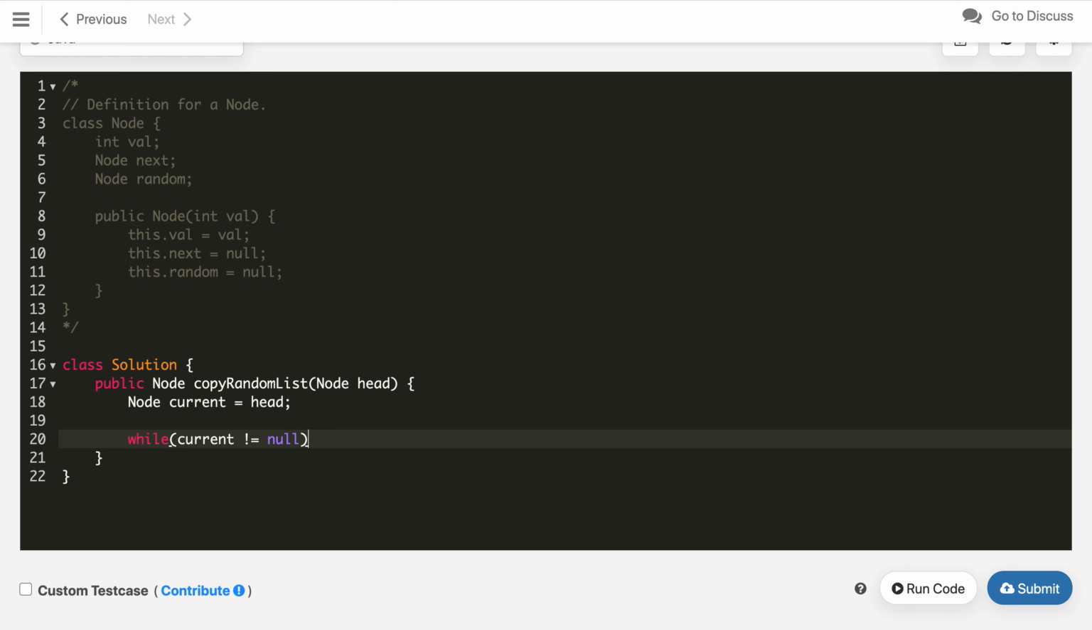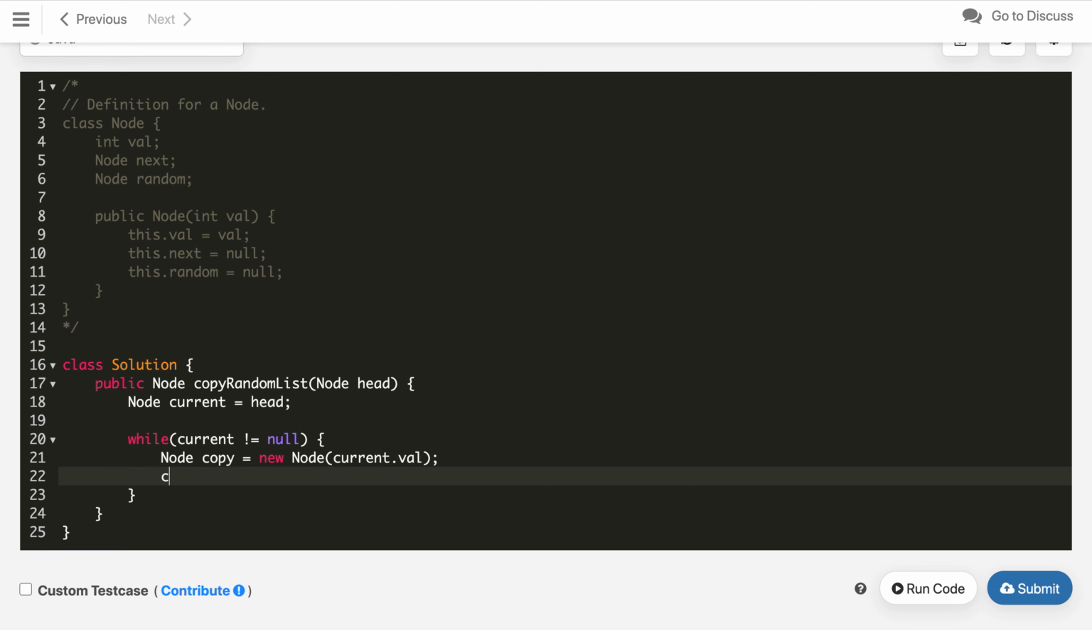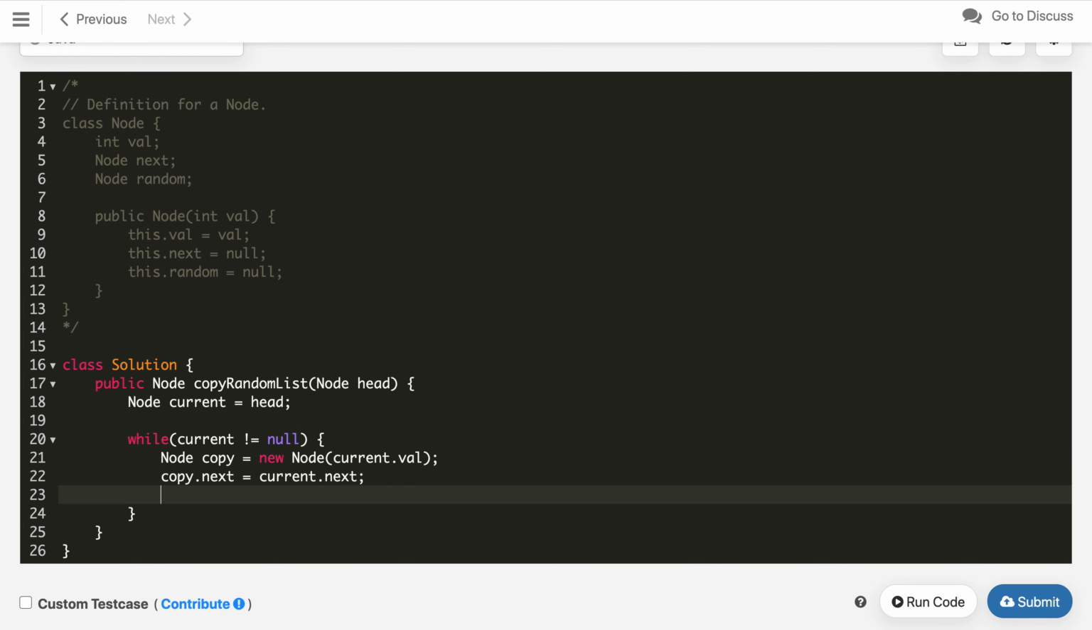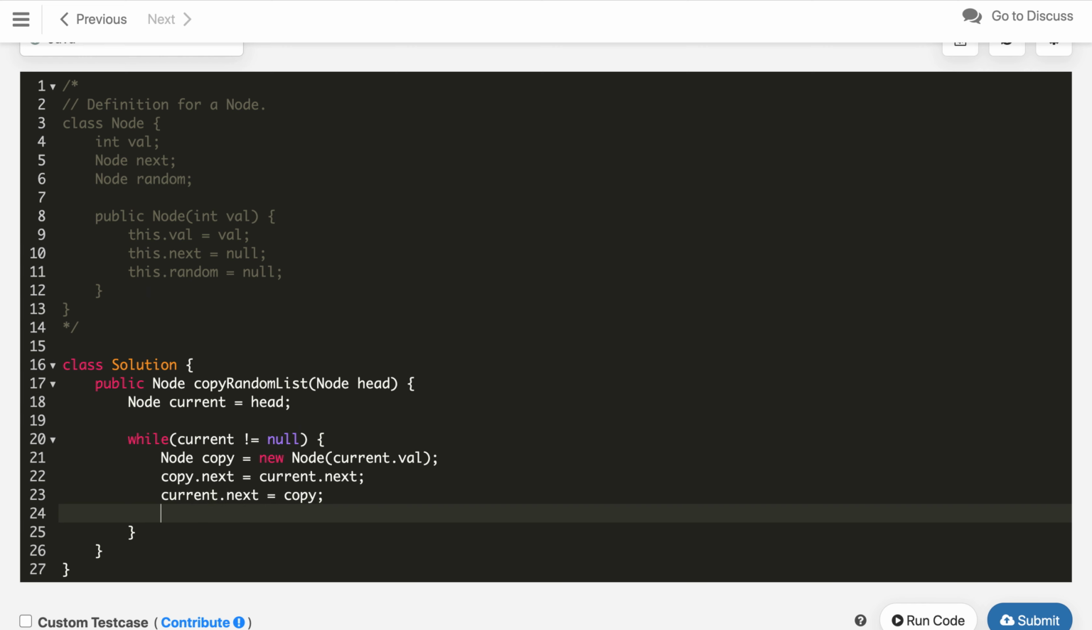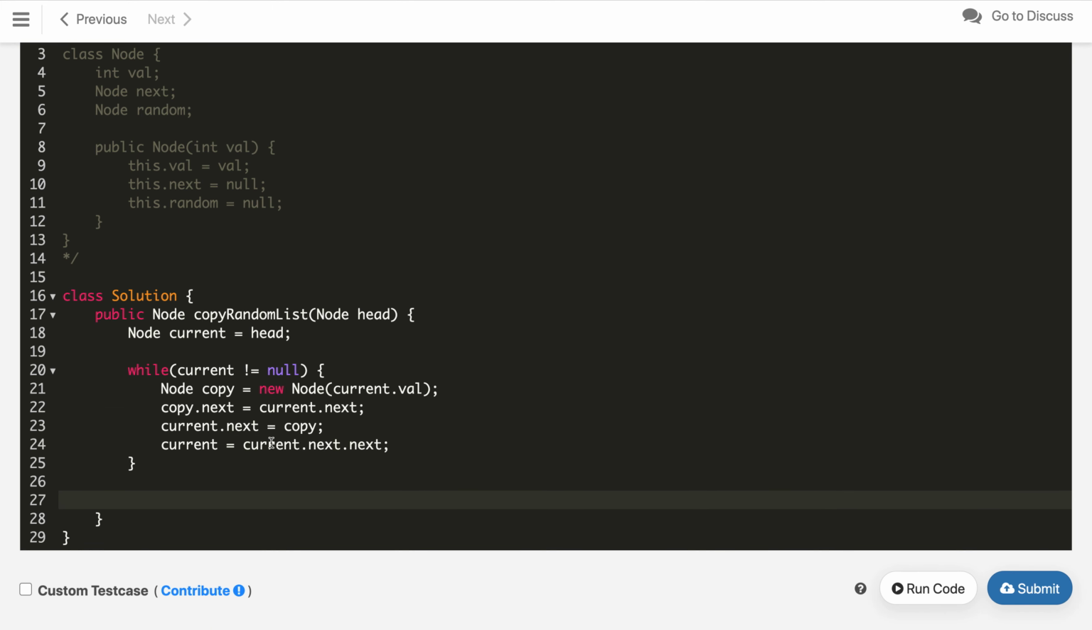not equals to null. Then we first create a node copy, which is new Node(current.value). Once we have that, we update copy.next equals current.next. Similarly, we update current.next to copy. That's it. And then we update our current to current.next.next, two nodes ahead. So this is step 1, creating a new node and inserting it after the actual node.